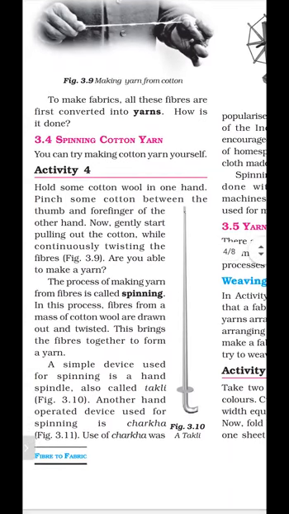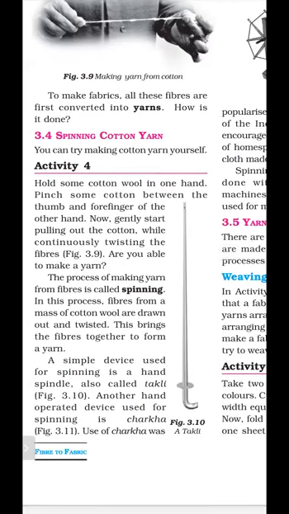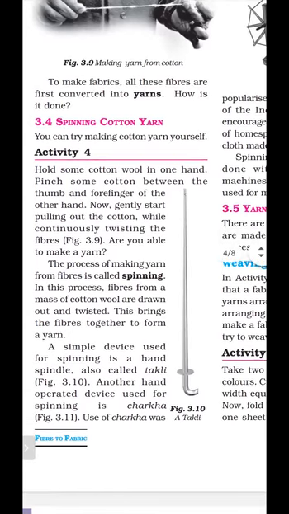Hold some cotton wool in your hand. Pinch some cotton between the thumb and forefinger of the other hand. Now gently start pulling out the cotton while continuously twisting the fiber. Are you able to make a yarn? This process of making yarn from fiber is called spinning. The process of making yarn from fibers is called spinning.